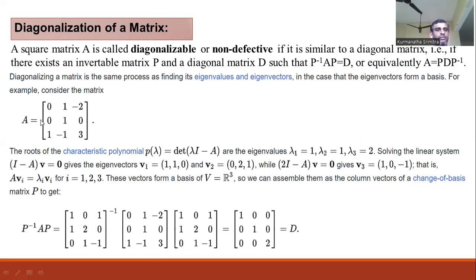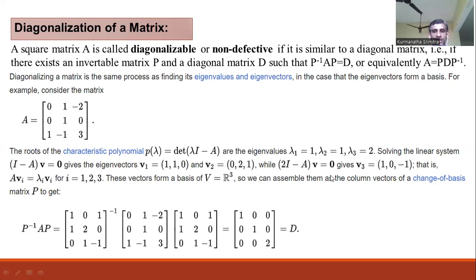So, for example, take this matrix 0, 1, minus 2; 0, 1, 0; 1, minus 1, 3. By calculating the characteristic polynomial determinant of A minus lambda I equal to 0 and its roots, we get three eigenvalues 1, 1, and 2. To calculate the eigenvectors, these are the three vectors. V1 is 1, 1, 0, corresponding to eigenvalue 1. V2 is 0, 2, 1, also corresponding to eigenvalue 1. And the third one, 1, 0, minus 1, corresponds to eigenvalue 2.